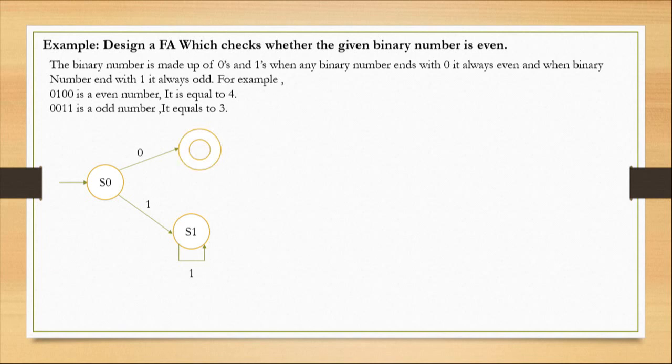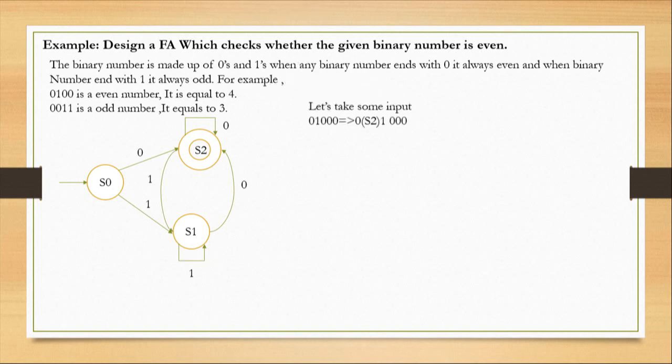Since if a number ends with a 0, it will go to the final state. And again, if I provide input zeros, it will go to the final state. Now if I am in S1 state and again I give input 0, it will be directed to the final state S2. And if I am in S2 state and provide an input 1, it will be redirected to S1 state.